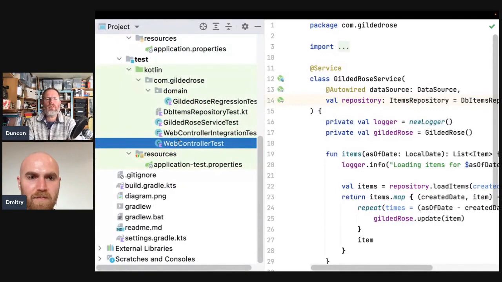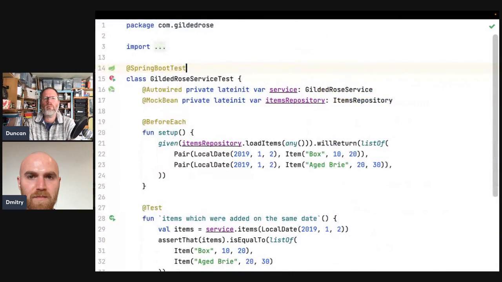This Gilded Rose service test, I can't remember how we'd gone with that. So we still got a bit of work to do here because this is still a Spring Boot test. Oh yeah. So we have the Gilded Rose service, and that's mocked. Oh, that's inheriting this mock item repository thing. So now we pass it the items repository, do we?